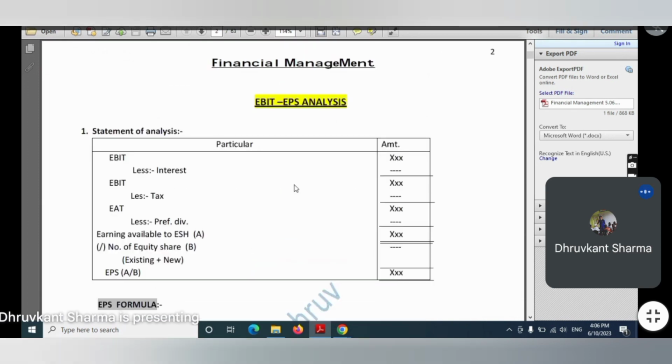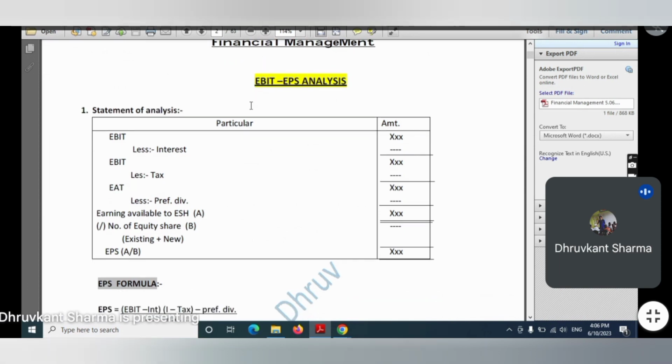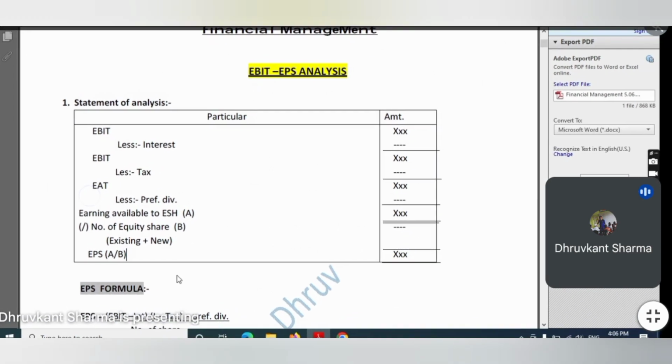Right, let's discuss how we calculate and what the format of EBIT EPS analysis is. This is the format for calculating EPS. What is EPS? EPS is earning per share, meaning the earning per share.